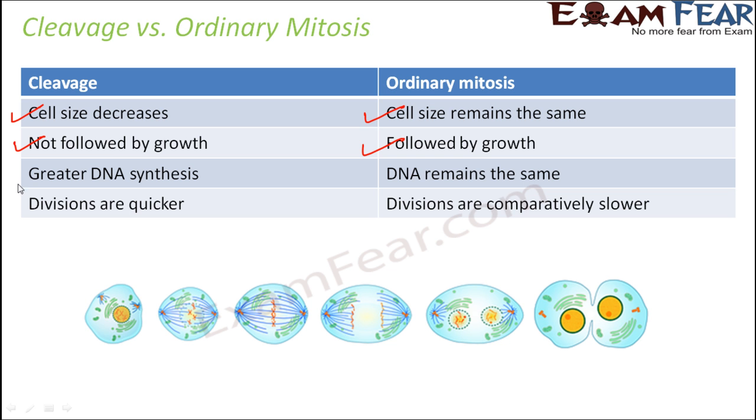In cleavage, there is greater DNA synthesis, but in ordinary mitosis, DNA remains the same. Therefore, in cleavage the size of the cell decreases, but the content of the DNA increases. So the cells are smaller in size, but they have more DNA. In cleavage, the divisions are quicker. These are rapid mitotic divisions, but compared to cleavage, the normal mitotic divisions are comparatively slower. So these are some of the points of difference between cleavage and ordinary mitosis.